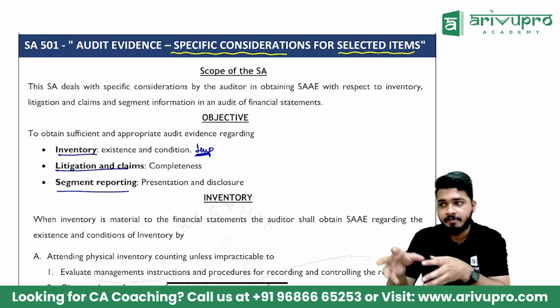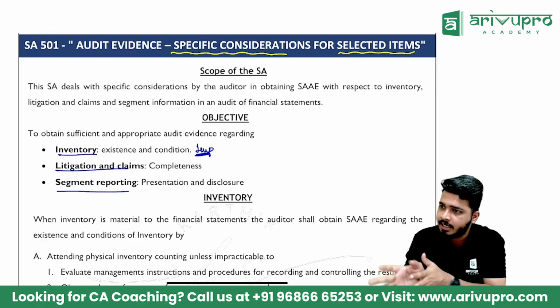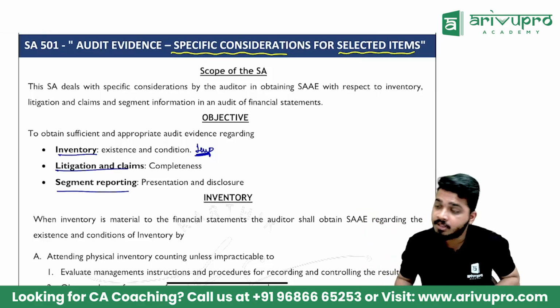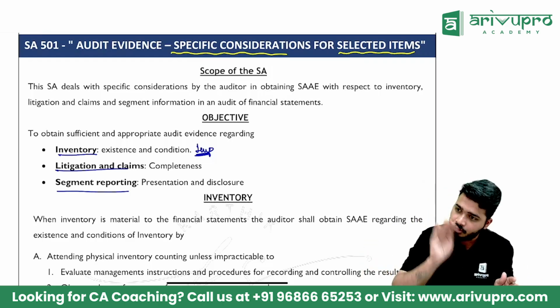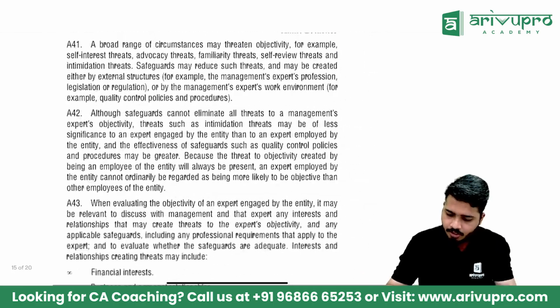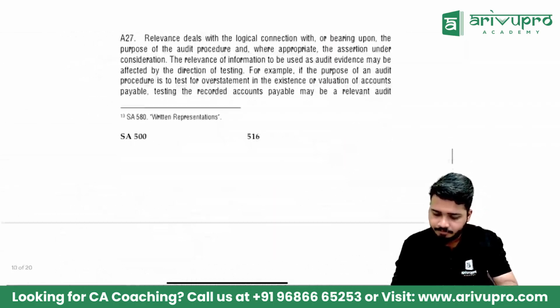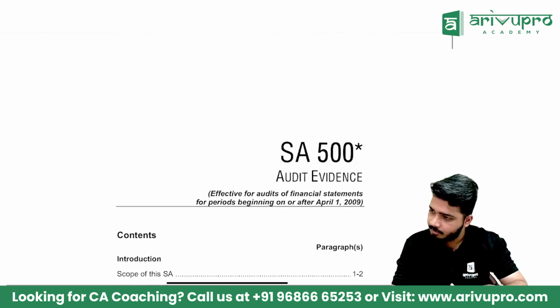If I put it in SA 500, I can. Nothing wrong in that. This entire content can be put in SA 500 only. But the standard, first of all, is huge. If I add this also there, it will be very big. See, for example, this is SA 500. It starts from here.